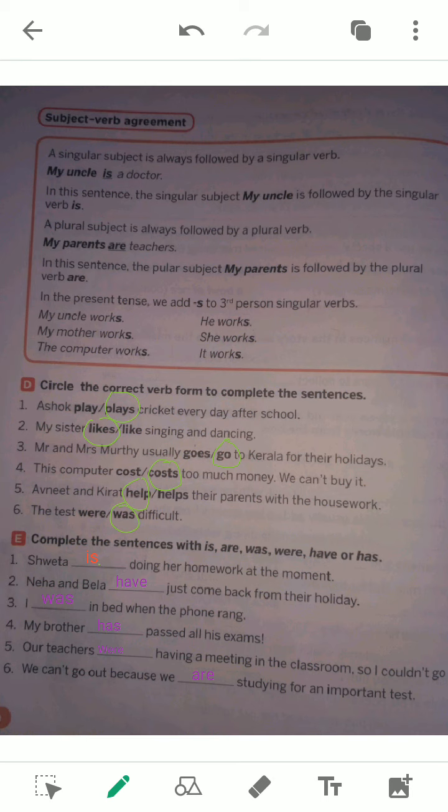Subject-Verb Agreement. Subject means the doer, like he, I, they, these pronouns, and some proper nouns and common nouns. Any name can be a subject also. So, who is the doer is the subject. Okay. And what about the verb?